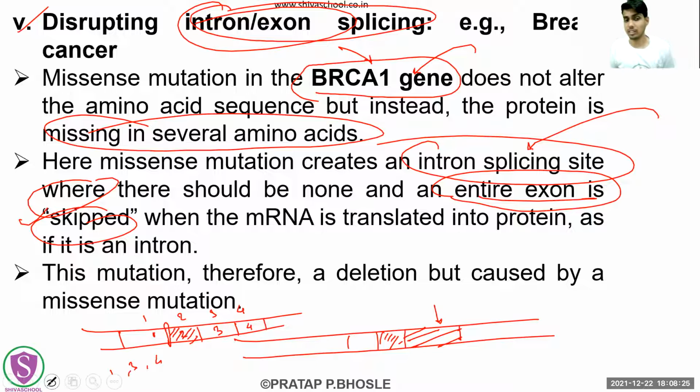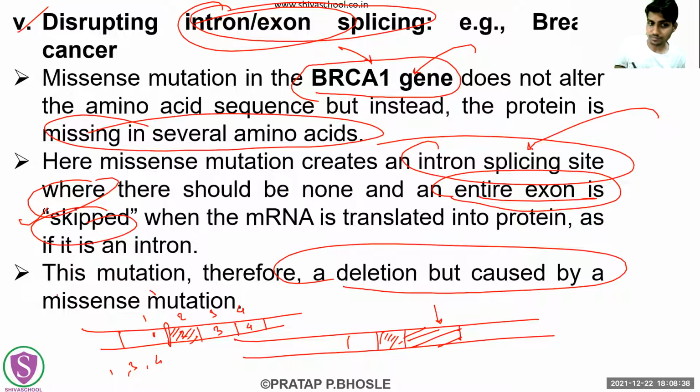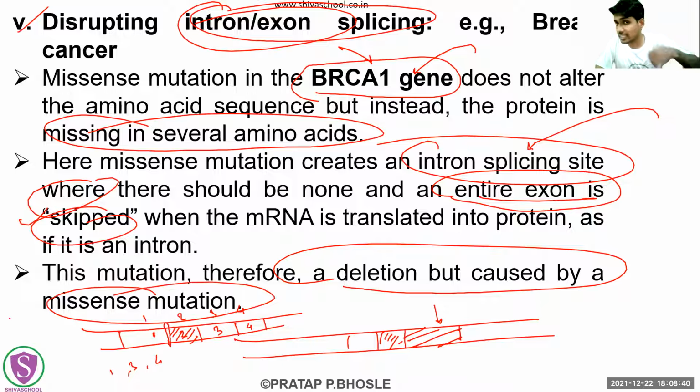That is the sequence of the protein, right? But now the 1, 3, 4 protein is going to be different from the protein 1, 2, 3, 4. So obviously there is some kind of mutation here, which will cause some kind of problem. This is happening in breast cancer. So this is what happens whenever there is a disruption in the intron exon splicing.